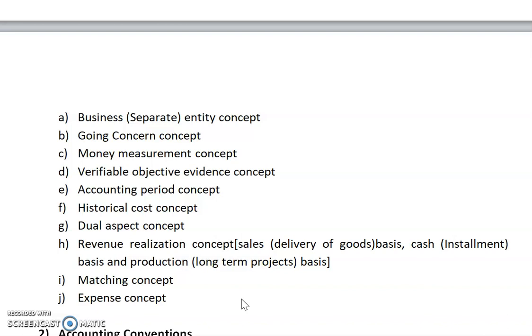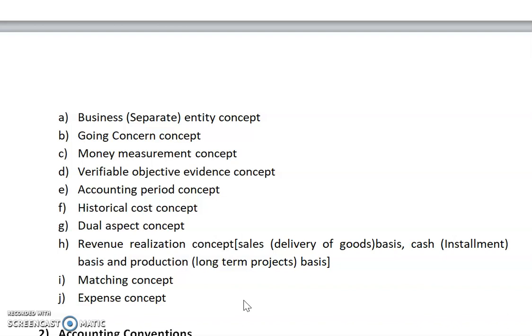So we will consider 15th April as the delivery of goods or sale of goods. We should consider 15th April, not 30th April. We will get that payment on 30th on approval basis, on contract basis, but we will consider the sale of goods on 15th April.